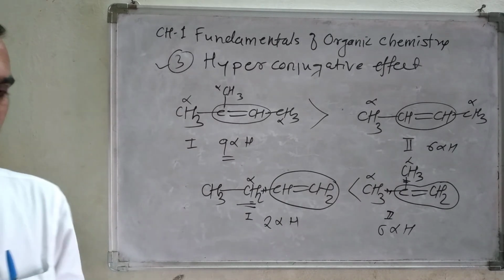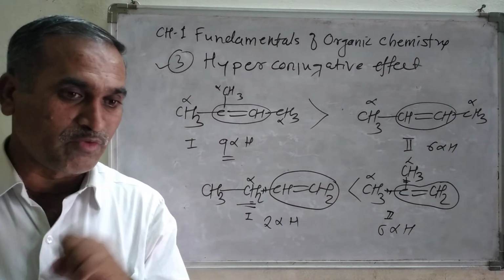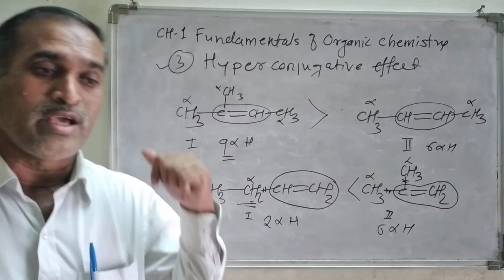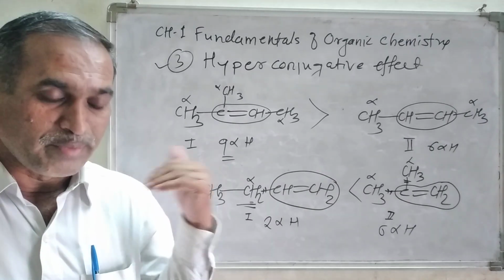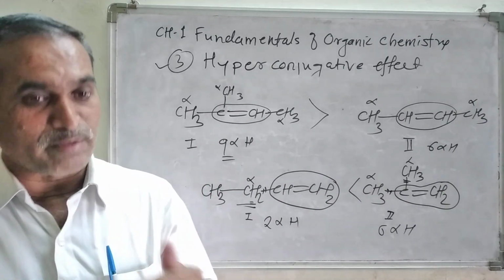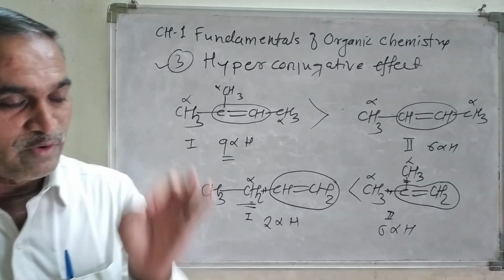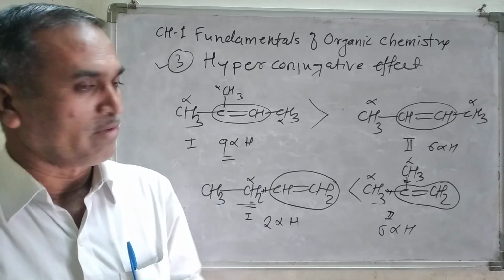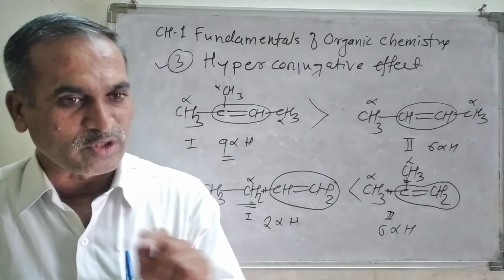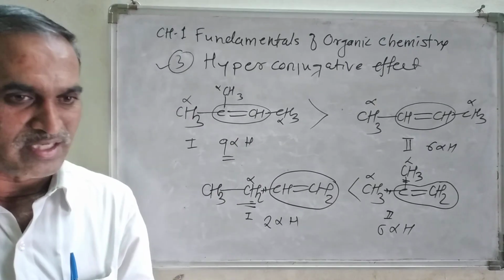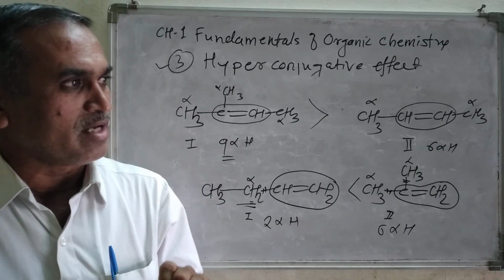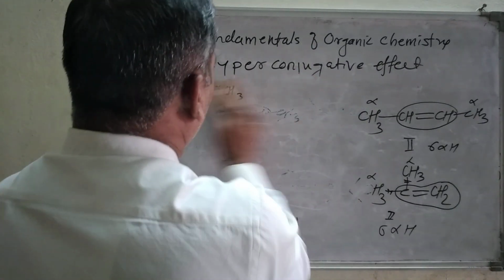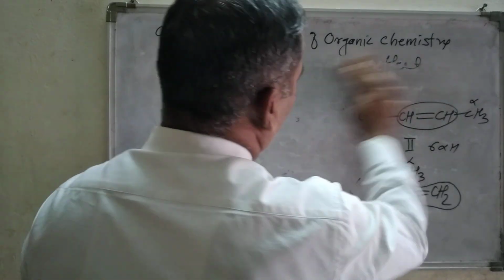Now the fourth structural effect, because how many structural effects are we going to learn? There are 6 structural effects, I already told you in the previous lecture. Now let me recall that. First one is the inductive effect, second one is the resonance effect, third one is the hyperconjugative effect, fourth one is the steric effect, fifth one is tautomerism, and sixth one is hydrogen bonding. And now let us move on to the next structural effect.